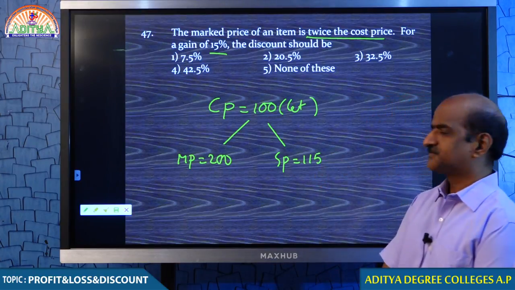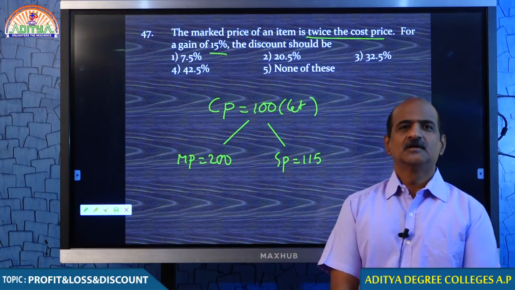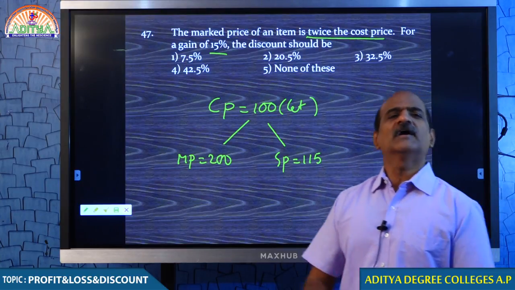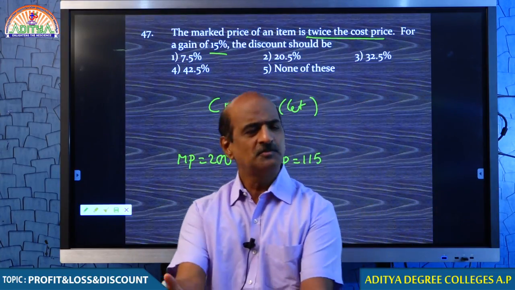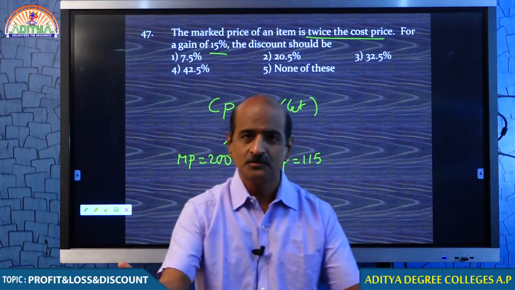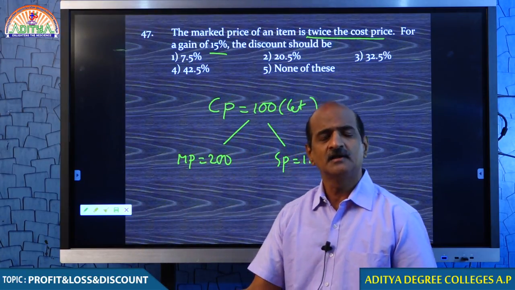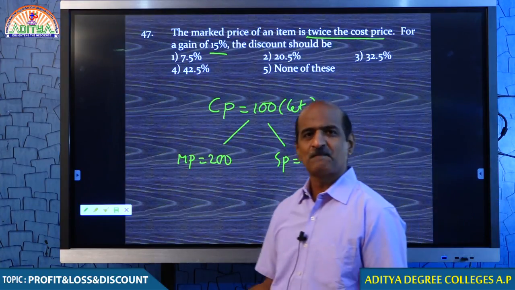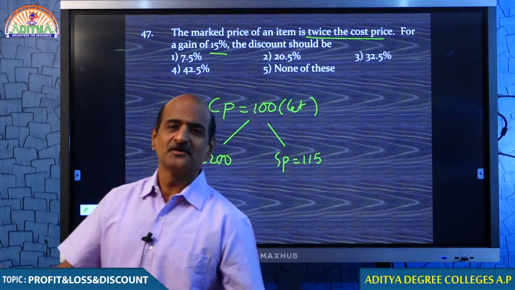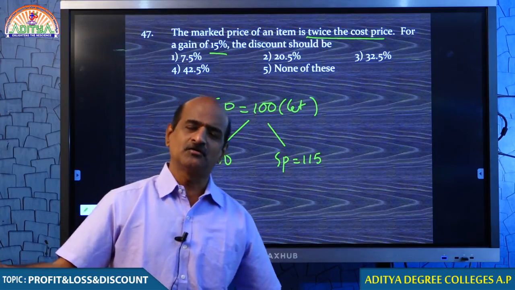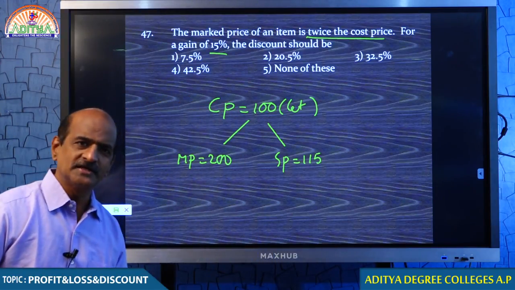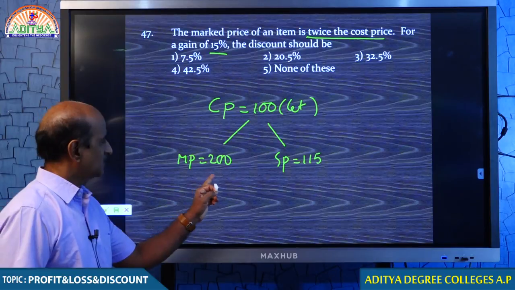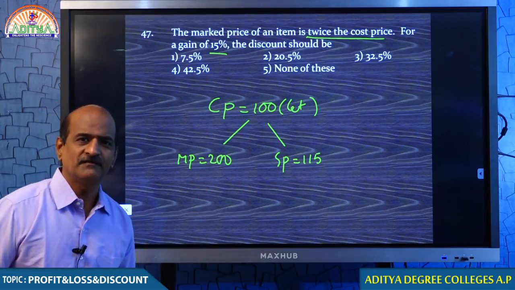You understand that? Why 115? Because you bought for 100, you want to sell it for 115, but you marked 200. Therefore, you can go for a huge discount. You marked for 200, but you want to sell for 115.